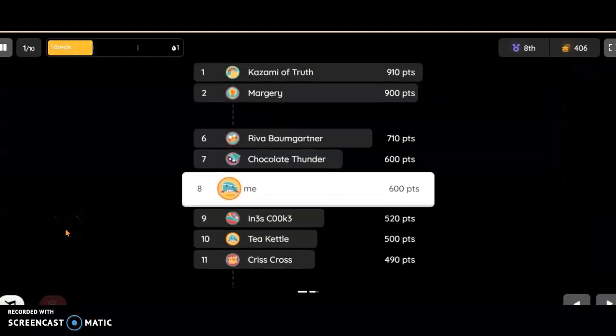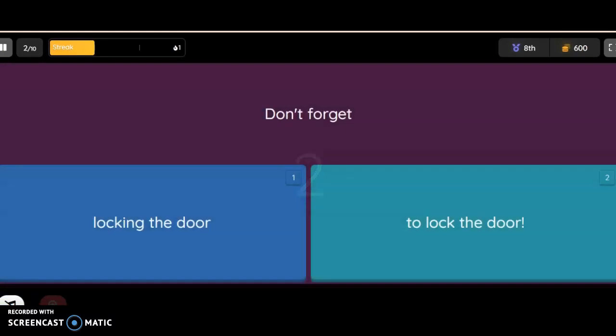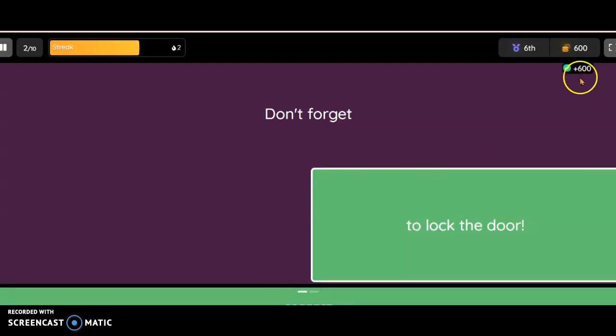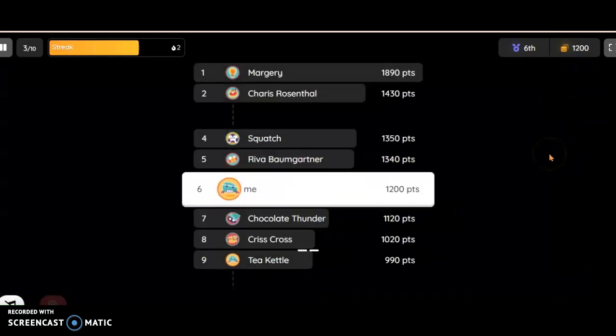To brush your teeth. Number 2, don't forget locking the door, or don't forget to lock the door. Write your answer, come on. What do you think? Good job. To lock the door, infinitive.